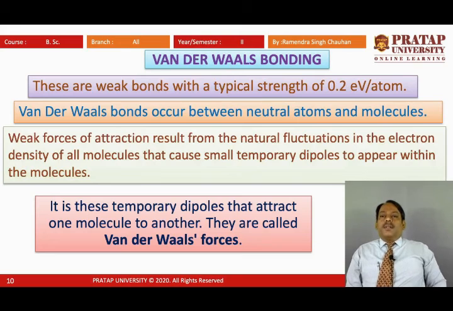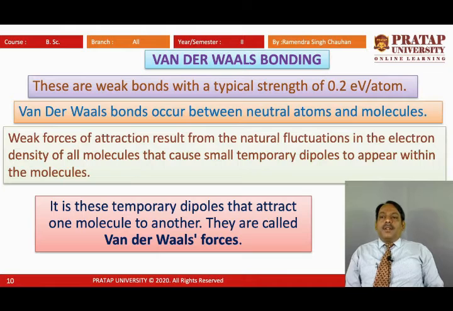Now the fourth type of bonding, that is van der Waals bonding. We know that when no other bonding exists between atoms, then there is van der Waals bonding. These are weak bonds with a typical strength of 0.2 electron volt per atom. Van der Waals bonds occur between neutral atoms and molecules.